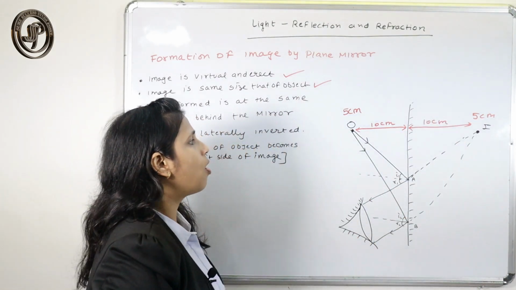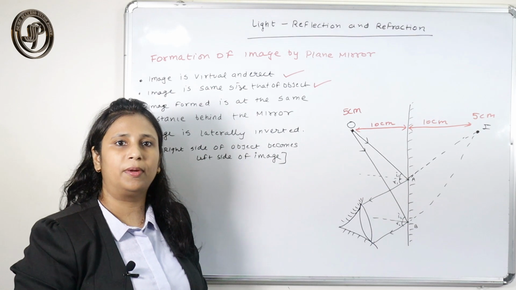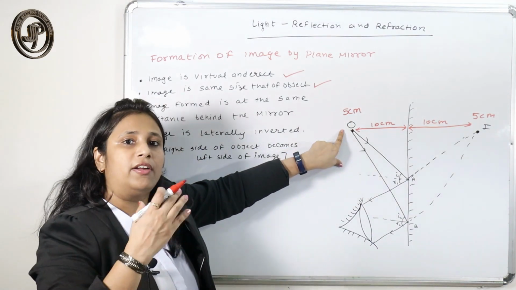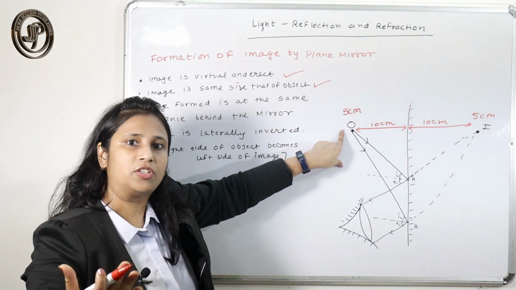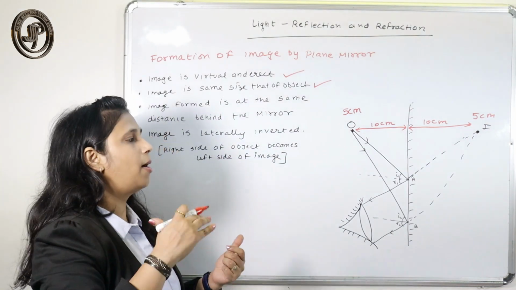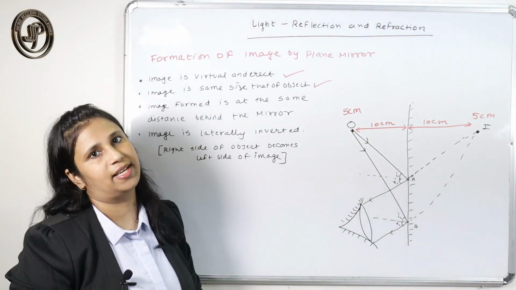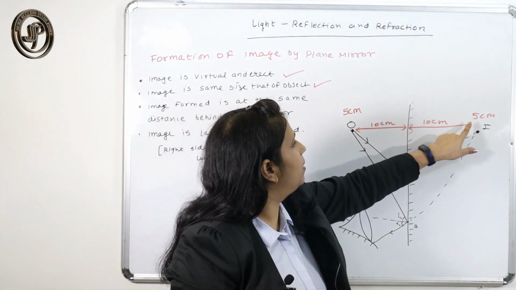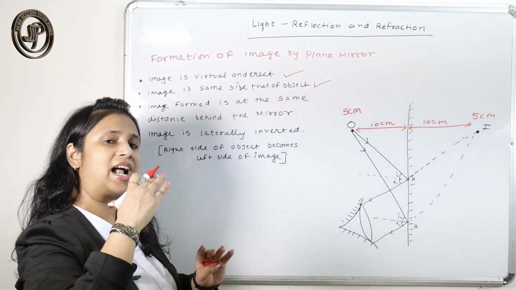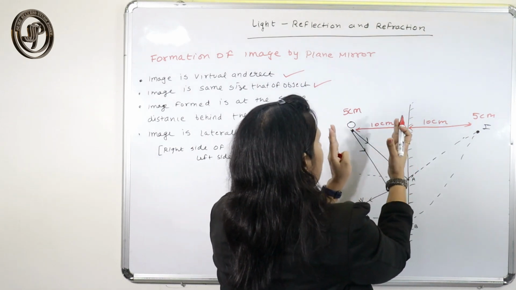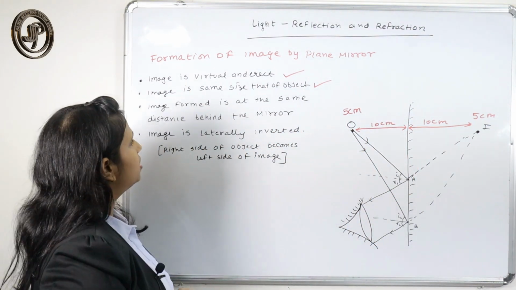Meaning, suppose the object is at 10 centimeter from the mirror, then the image is formed at the same distance behind the mirror. So from the object, if we measure the distance of the image formed, that would be double that of the object from the mirror, that is 20 centimeter. The image is behind the mirror at the same distance at which the object is placed.